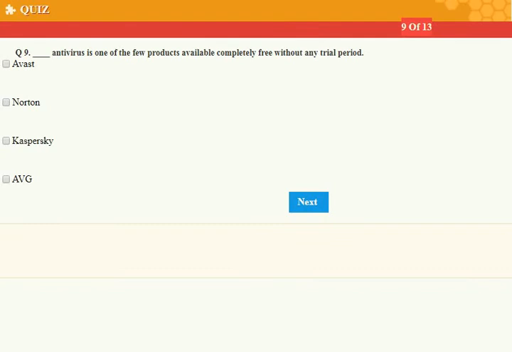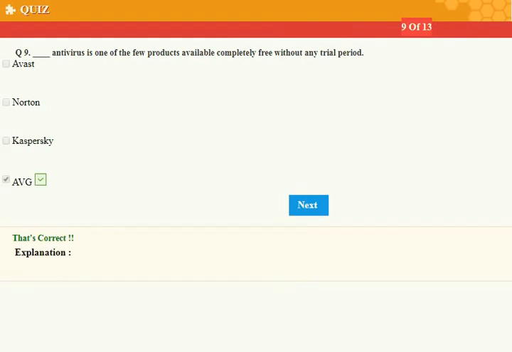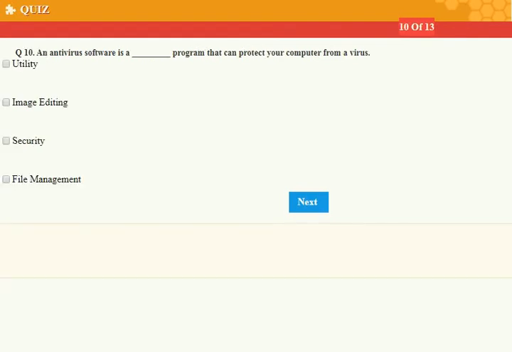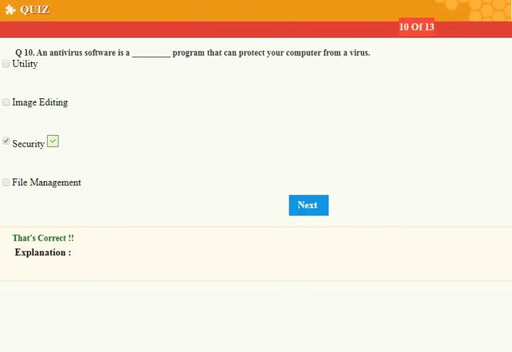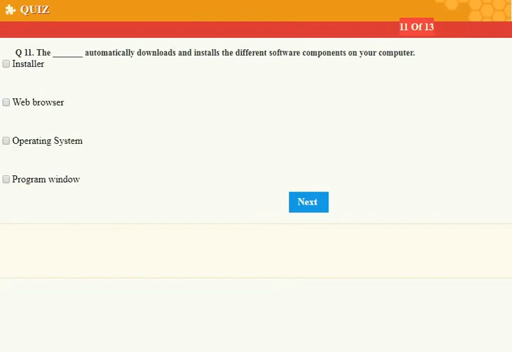Dash Antivirus is one of the few products available completely free without any trial period. It's AVG. An antivirus software is a dash program that can protect your computer from a virus. It's a security program. The dash automatically downloads and installs the different software components on your computer. Its installer.